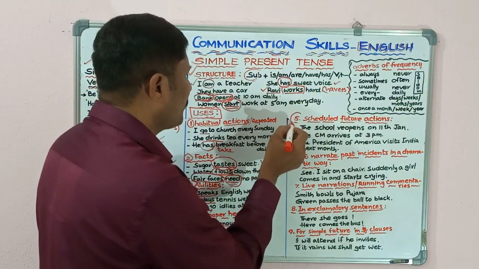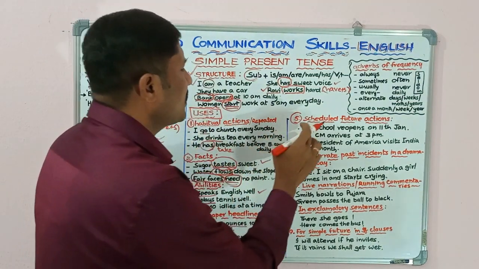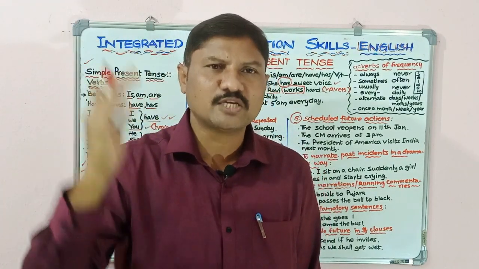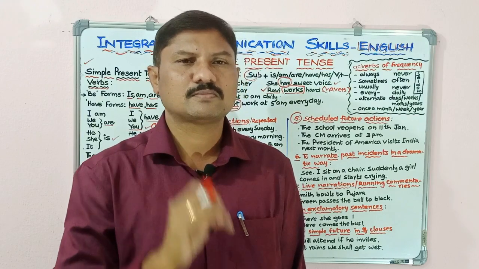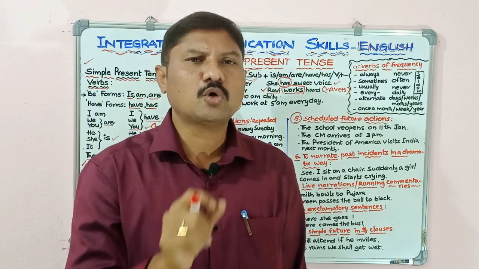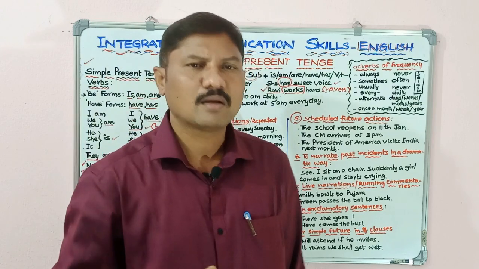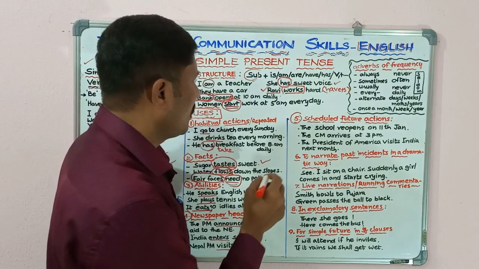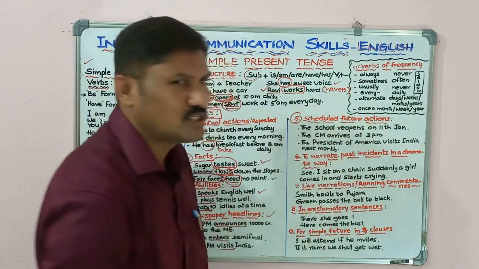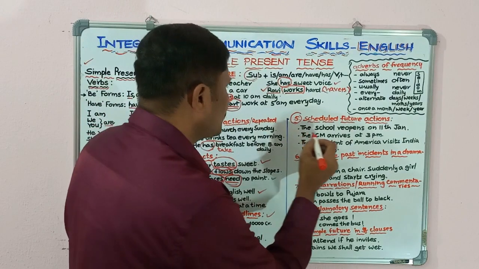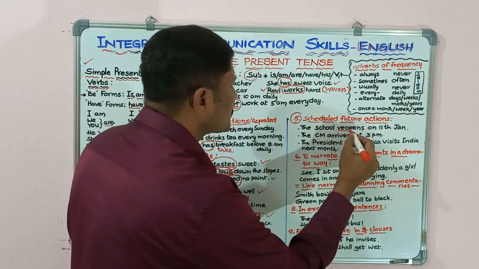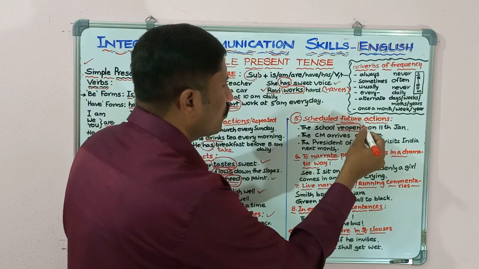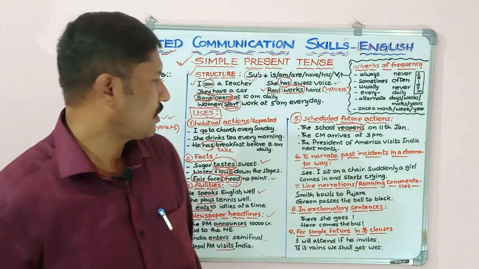Next, the use of the simple present tense for scheduled future actions. Some future actions are scheduled in the present. To denote those scheduled actions in the future, we use this simple present tense like this. The school reopens on 11th January. So here look at the sentence. The school reopens. Actually, the base verb is only reopen. We added s.